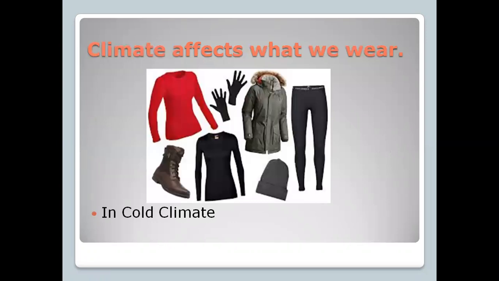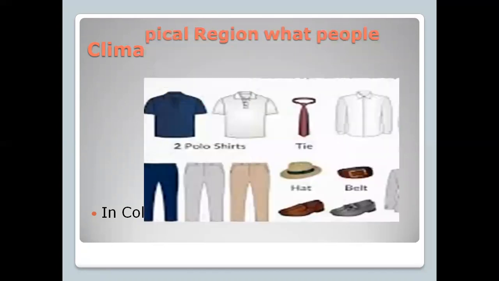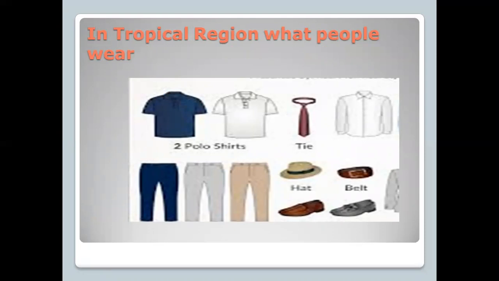For example, climate affects what we wear. Yes, definitely, in cold climates, people used to wear these types of clothes like jackets, sweaters, gloves, and many more things. Whereas if we talk about the tropical region, what do people wear there? Definitely, as it is hot in the tropical region, people don't wear thick clothes. They used to wear t-shirts or trousers, these types of things.